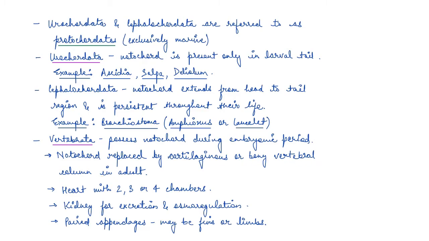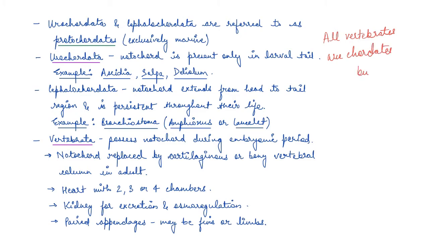So remember this, that it is replaced by vertebral column. Okay, that is why all vertebrates are chordates, but all chordates are not vertebrates. So remember this statement that all vertebrates are chordates,